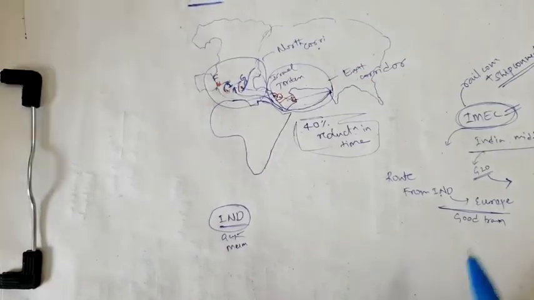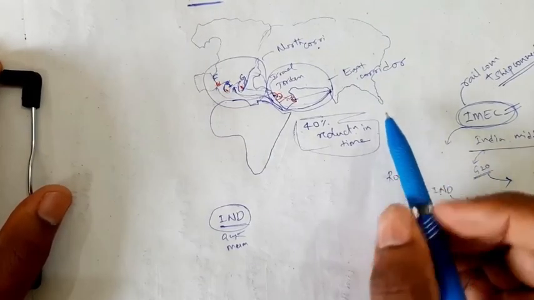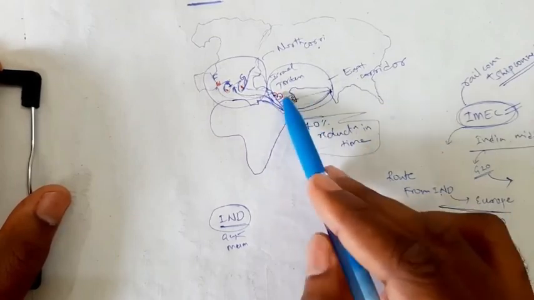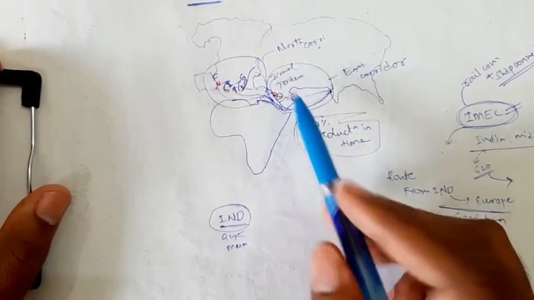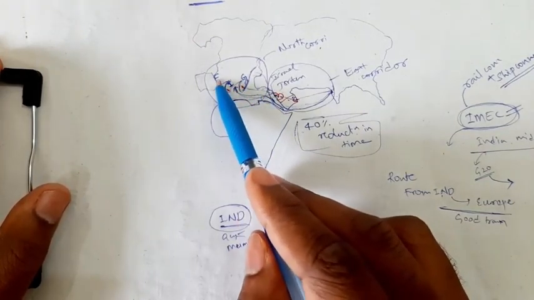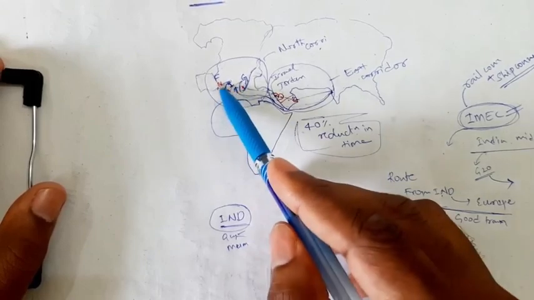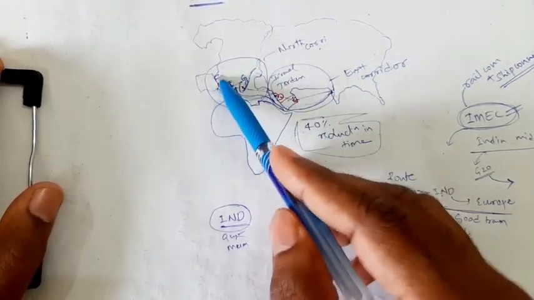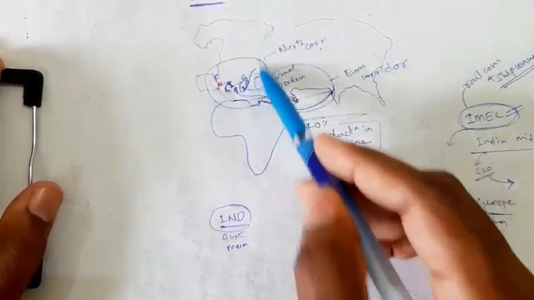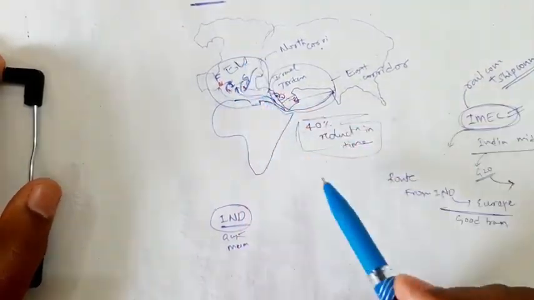From this you come to know which countries are involved. Obviously India, and these four countries: UAE, Saudi Arabia, Jordan, Israel. Next, European countries. Why am I not saying only France, Italy, Greece? Because the goods reach here, and from here they reach other European countries. That's why I will call this the European Union.